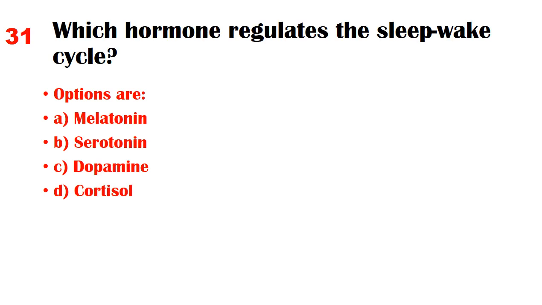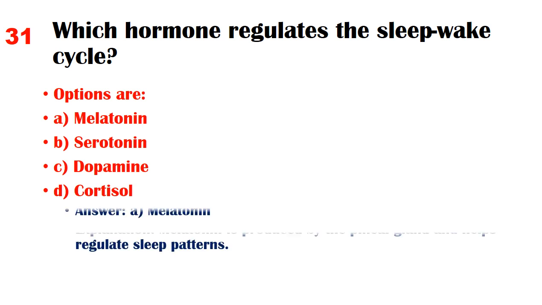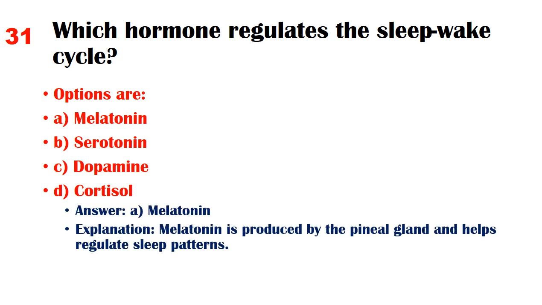Which hormone regulates the sleep-wake cycle? Options are A. Melatonin, B. Serotonin, C. Dopamine, D. Cortisol. Answer: A. Melatonin. Explanation: Melatonin is produced by the pineal gland and helps regulate sleep patterns.